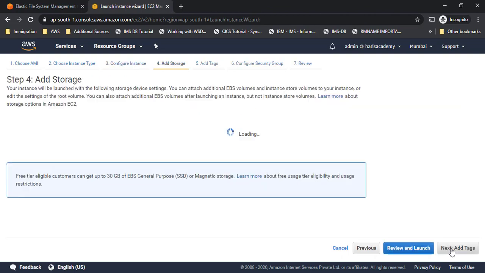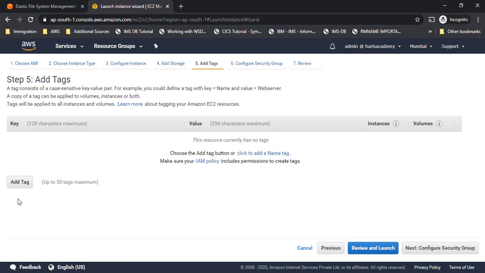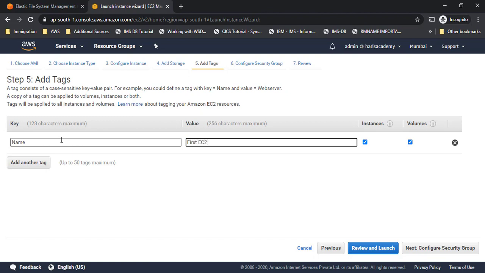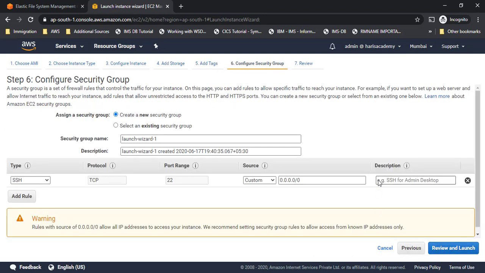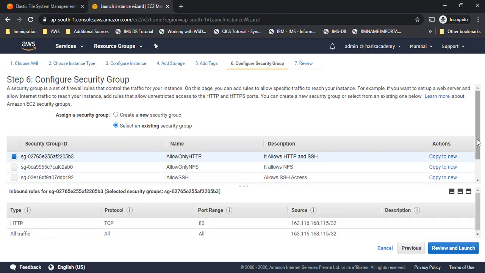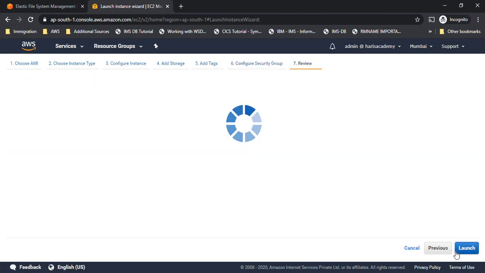I'll go to add storage. For storage also, the default 8 GB will be assigned to this particular EBS volume. I'll keep it as it is. I'll go to add tags. I'll add the tag as the name, first EC2 instance, just to identify that this is the first instance and the second instance. So we have named it first EC2 instance. Now I'll go to configure security group. The default is SSH, but I also wanted to allow HTTP. I'll click on that, and also allow SSH. I wanted that, so I have selected both, and I'll go to review and launch.